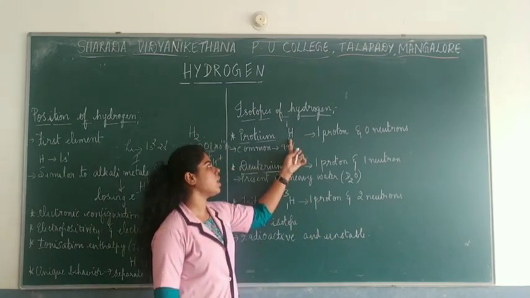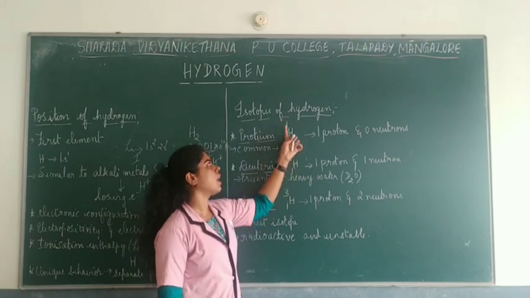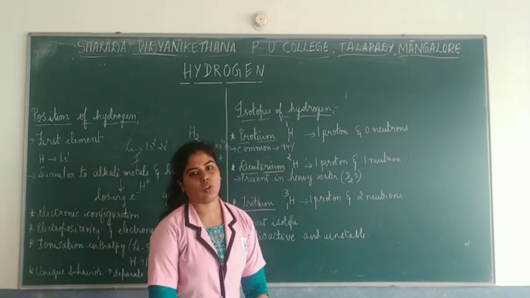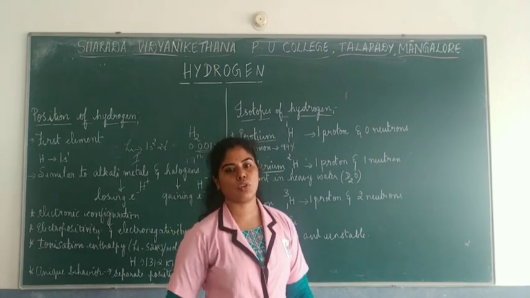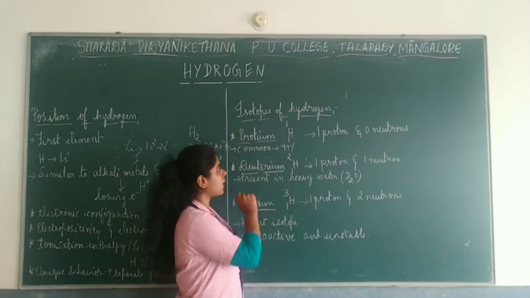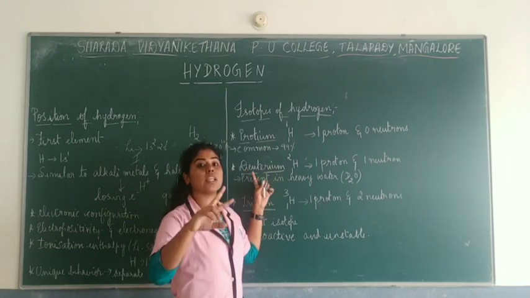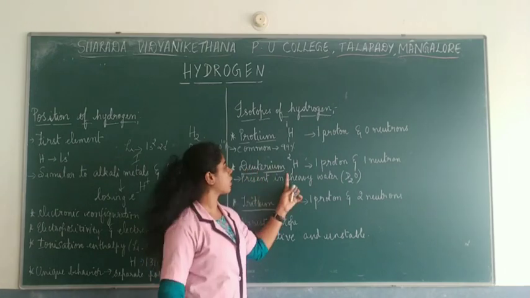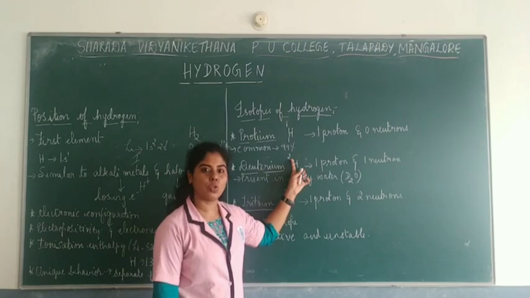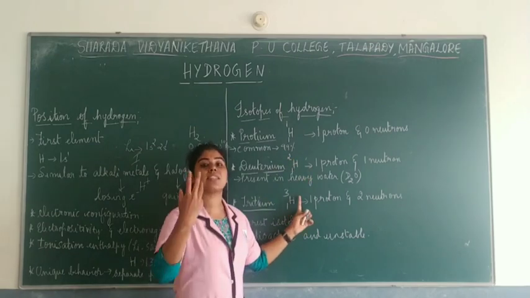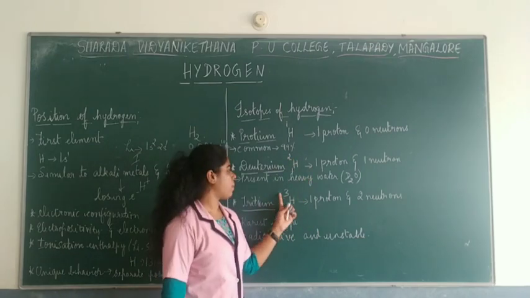So this is one which has one proton and one electron. So there are no neutrons in protium, okay. That is one thing. And talking about the second one, which is deuterium. Deuterium in the sense duo, that is 2. So here the mass number is said to be 2. Here tritium, in the sense it is 3. Okay. So the mass number is 3.